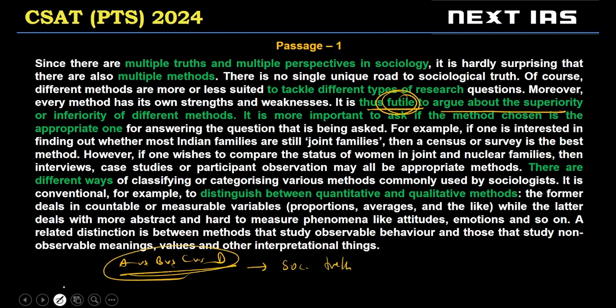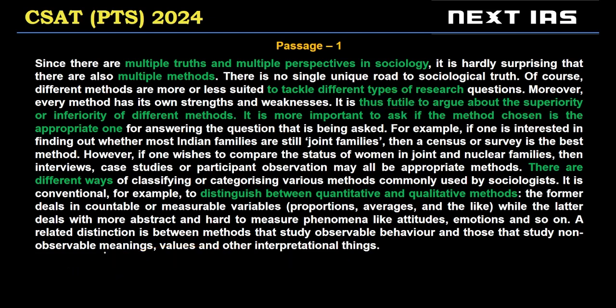मतलब इसका फायदा नहीं है ये सोच के कि कौन सा मेथड सबसे अच्छा मेथड. It is more important to ask if the method chosen is appropriate for the question you are trying to answer. Then the author says there are different types of methods, such as quantitative methods and qualitative methods. फिर इनको define कर रखा.